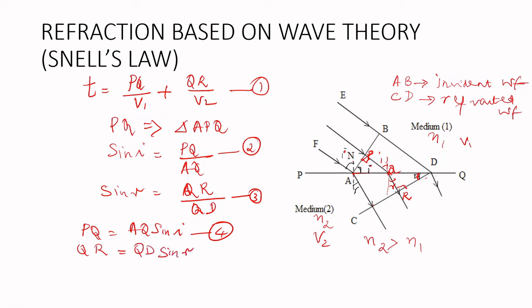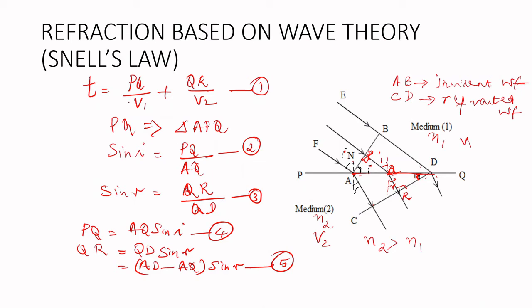Now QD is a variable distance because, as the rays are changing their positions, for different rays this QD distance is different. So we will take it as AD minus AQ. So QD can be written as the constant distance AD minus the distance AQ into sin R. So this is our equation number 5.